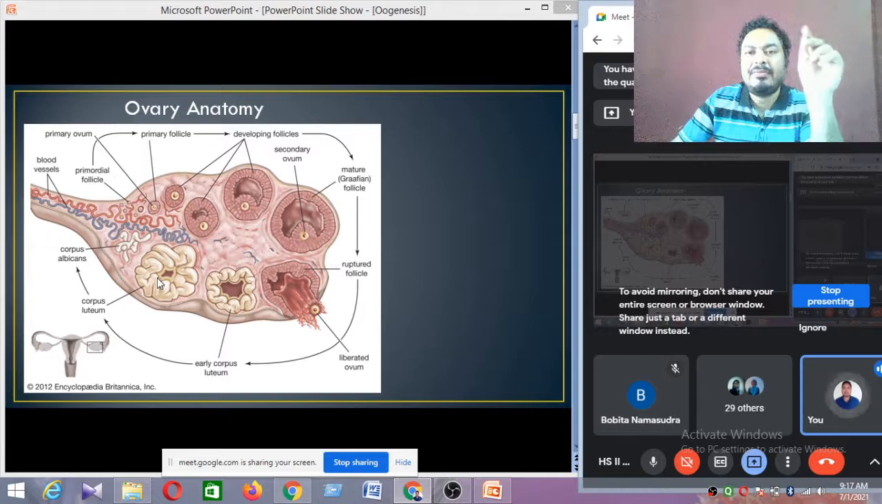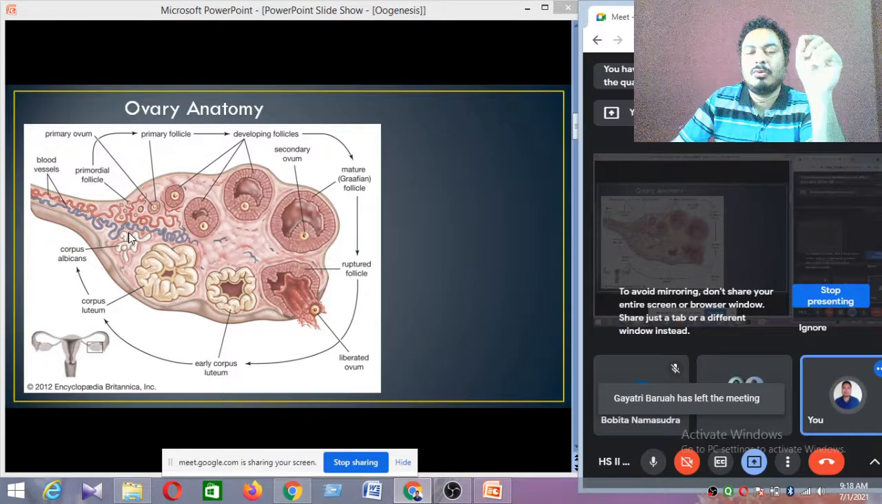Okay, if fertilization does not take place, what will happen? In this condition, this corpus luteum changes to the corpus albicans. You can see another structure, corpus albicans. The corpus luteum changes to the corpus albicans, which is the degenerative form of the corpus luteum. That means corpus luteum is degenerated into corpus albicans, and corpus albicans cannot secrete the progesterone hormone.